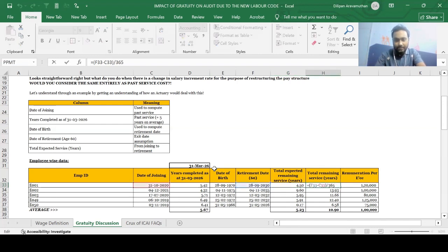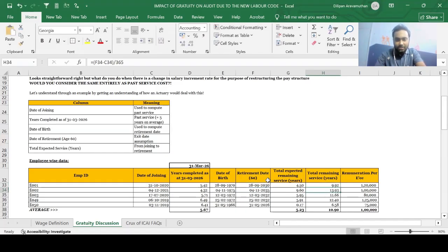Total remaining service years. What does this basically mean, guys? When the employee joined on 31st October 2020, he knew that, okay, I'm going to attain the age of 60 on 28th September 2030. So I would need to work for 9.92 years. So when employee 1 joined the company on 31st October 2020, he knew for a fact that he would have to work for close to 10 years of time till the time he attains the age of 60. I hope that is very clear, guys.